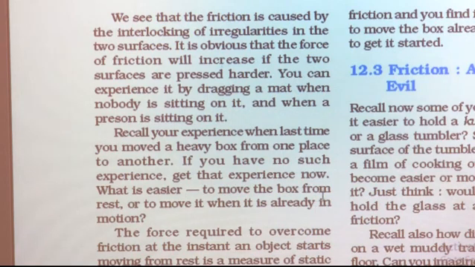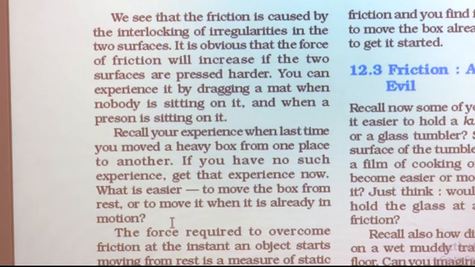Now, recall your experience when last time you moved a heavy box from one place to another. If you have no such experience, get that experience now. What is easier, to move the box from rest or to move it when it is already in motion? If you have tried it, you can easily answer this question. If you have not moved any box till now, do it today. In which case is it easy to move the box?